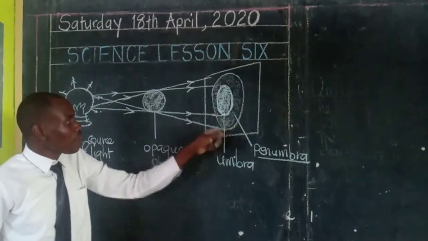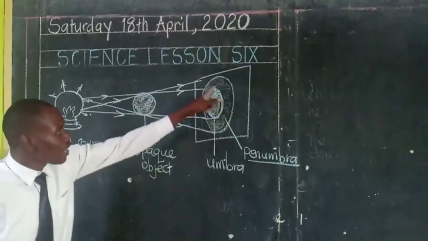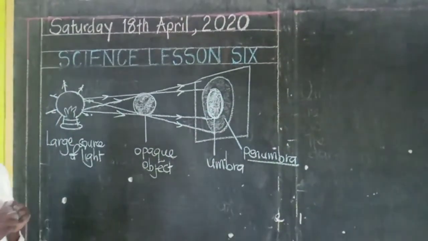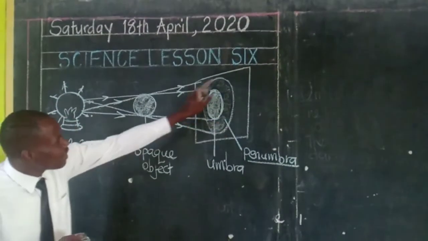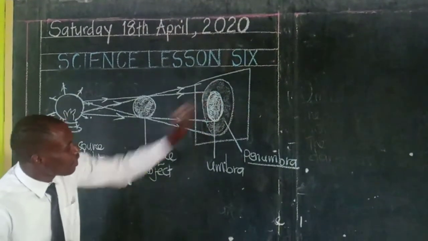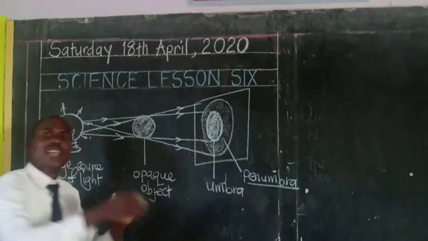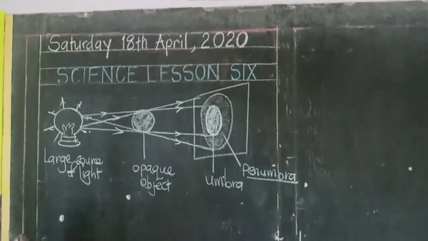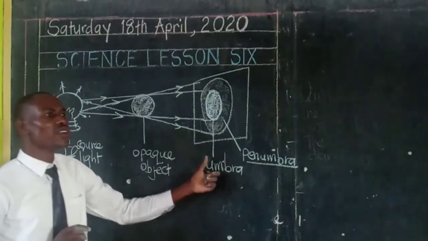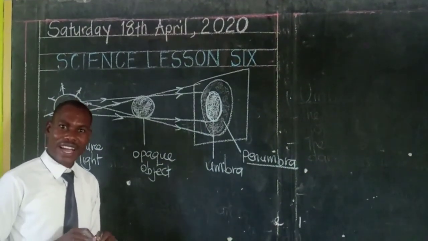Why is the penumbra shadow formed? Because that part of a shadow receives some light. Is that one okay, boys and girls? That region of a shadow receives some light, whereas where there is the umbra, there is totally no light received. That's why we call the umbra a region of total darkness. Is that one okay, boys and girls?